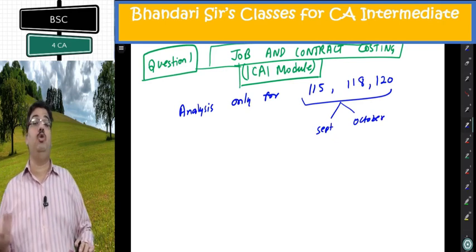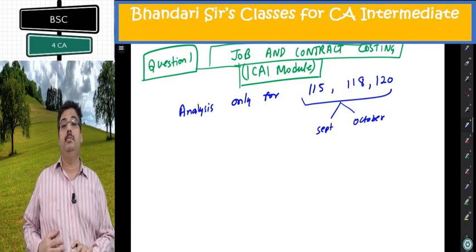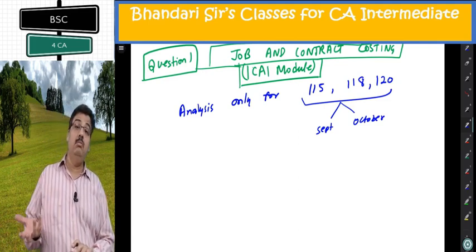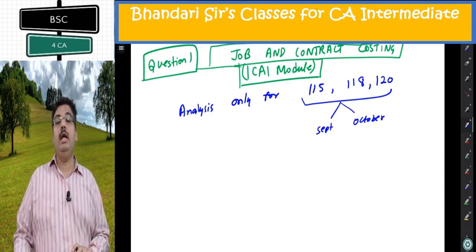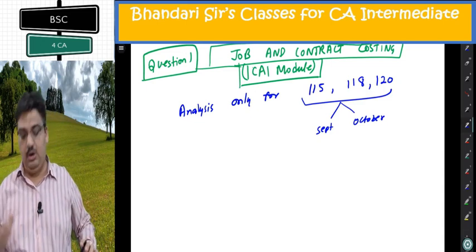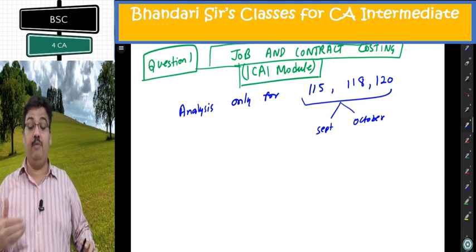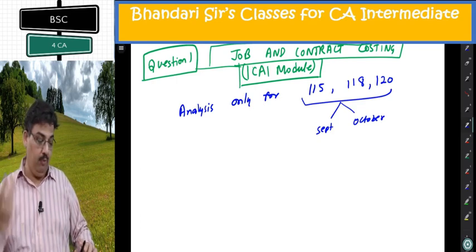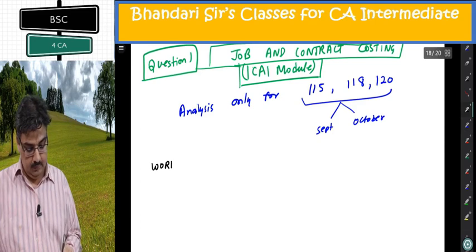In material, you have to check what are the requisitions applicable to that particular job. And then there are some adjustments also given, I need to take care of. In labor, very easily, hours are known. I have to multiply with rate per hour, shop by shop, and I will be getting the cost. Overheads, I have to work out from the beginning. So one working note I am starting for overheads.